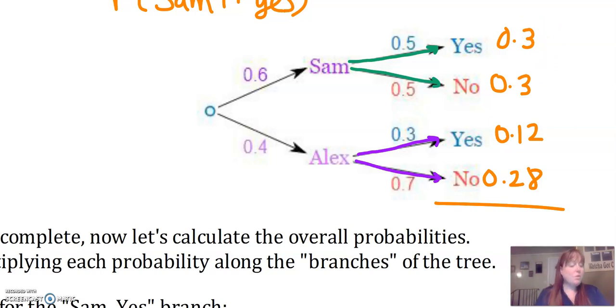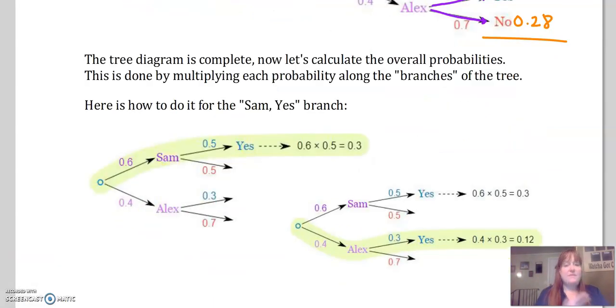So what is the probability? I've got it all shown out here, highlighted. This is the chance of, yes, you being goalie if Sam is the coach: we have a 30% chance. But we have to also calculate the probability for what happens if Alex is the coach, right? Because you have a 30% chance of Sam being the coach and you being goalie. But then you also have a 12% chance of Alex being the coach and you being goalie.